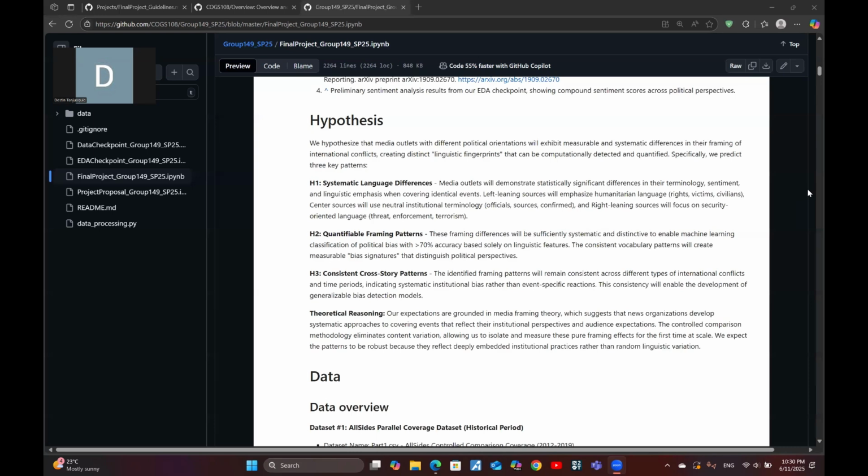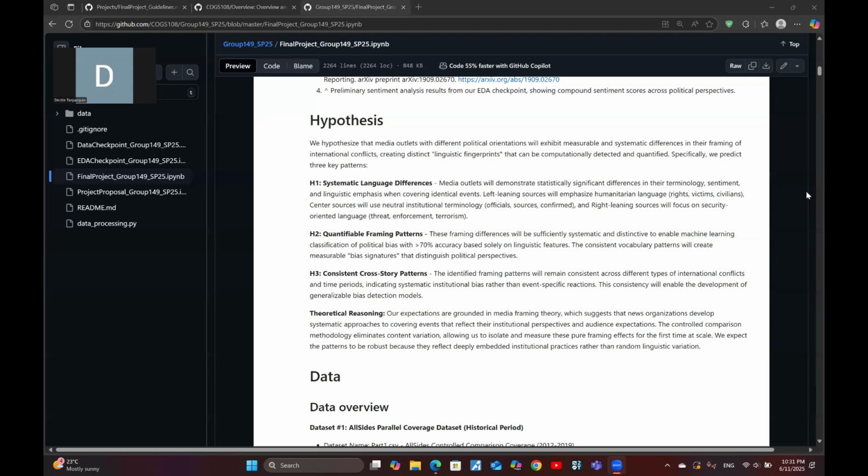So we had three main hypotheses. First, we hypothesized that each side consistently uses different kinds of language. For example, left-leaning sources focus more on humanitarian terms, right-leaning ones emphasize security, and obviously center sources tend to be more neutral or institutional. Secondly, we believe that these patterns are strong and prevalent enough for a computer to detect which side wrote what, just based on the words they use. And third, we also believe that these patterns would be consistent over time and also across different types of conflicts, such as Ukraine or immigration.